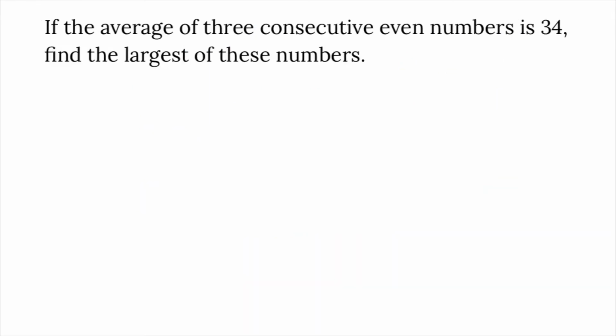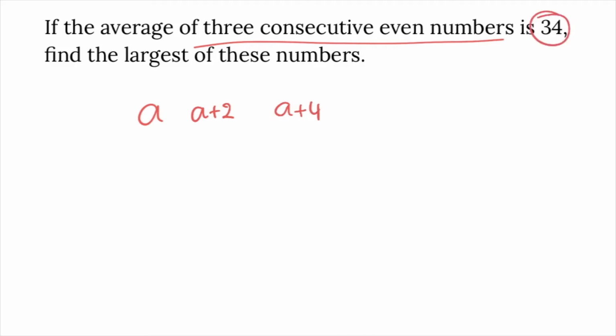If the average of 3 consecutive even numbers is 34, find the largest of these numbers. 3 consecutive even numbers. Suppose one of the numbers is A, the next number is A plus 2, because even numbers and odd numbers have a common difference of 2. So if one of the numbers is A, the next number is A plus 2 and the next number is A plus 4. And we are given the average.